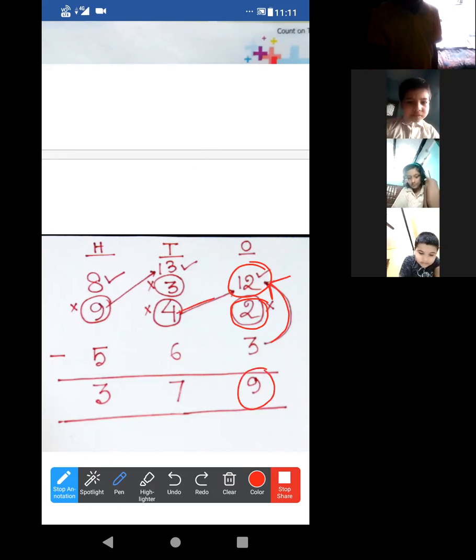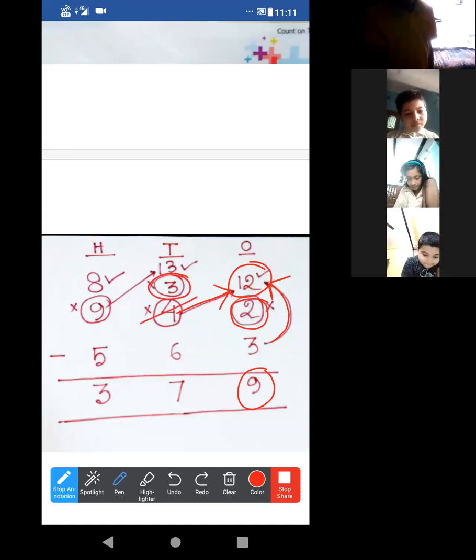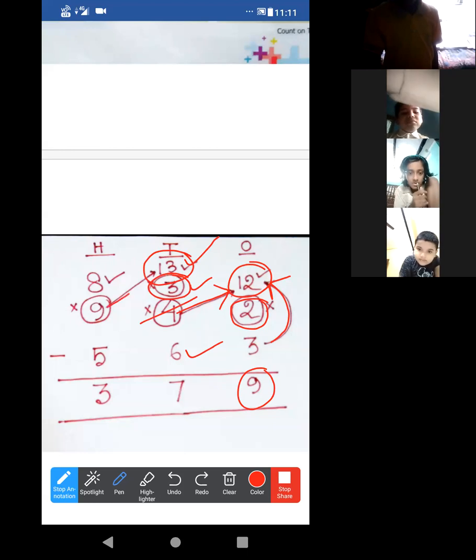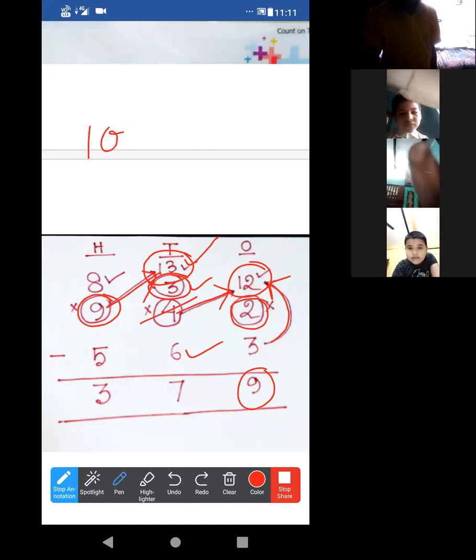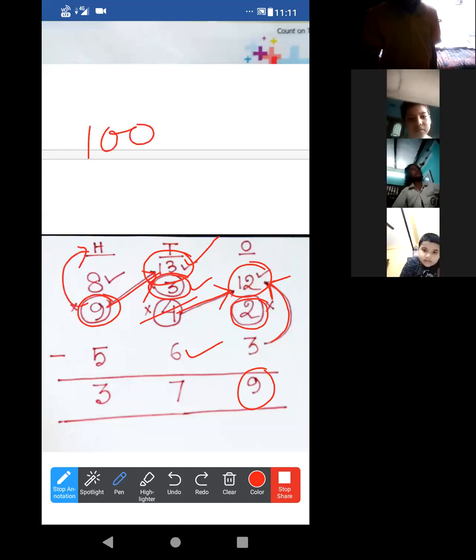Then as we have borrowed 1 to make it 12, this 4 will become 3. Now 3 is also less than this 6. So we have to make it large. It will be 13. To make it 13, basically we have to borrow again 1 from this 9. Basically we are borrowing 100. Here is 900, right? We are borrowing 100.